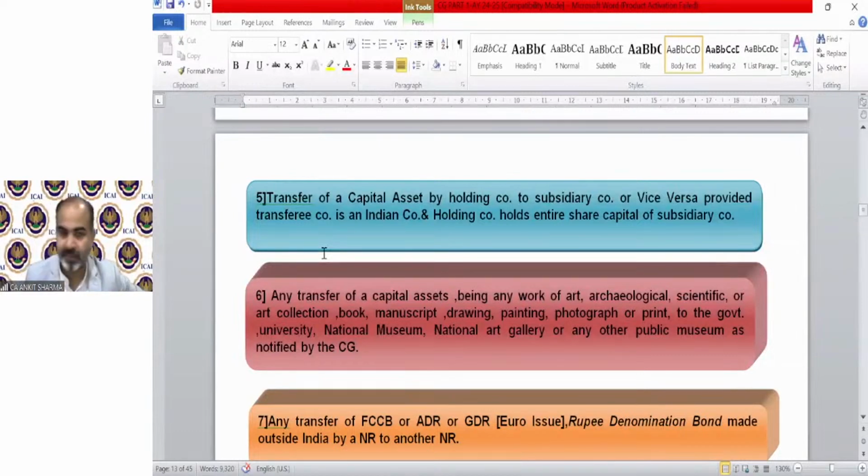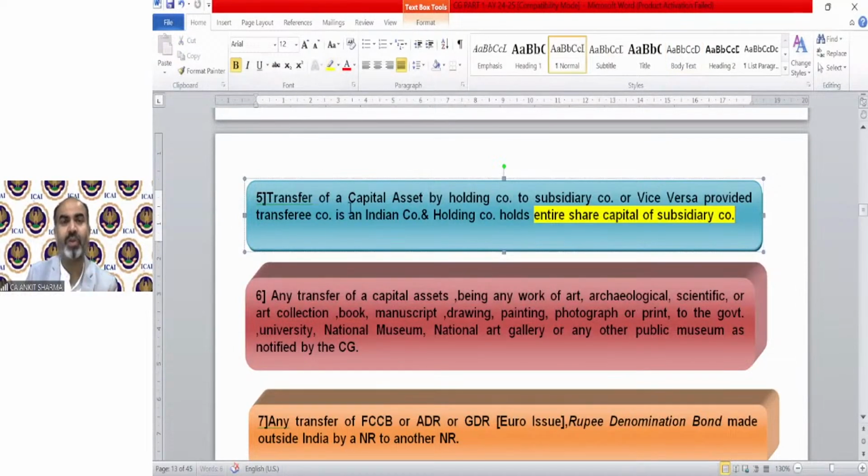Next, point number 5. Like we discussed the provision of amalgamation, almost in the same manner, there's also a new concept, point number 5, exempted transfer. It says transfer of a capital asset by holding company to subsidiary company or vice versa, provided the transferee company is an Indian company and the holding company holds the entire share capital. This is a very important phrase: entire share capital of the subsidiary company. We know the meaning of holding and subsidiary, fine.